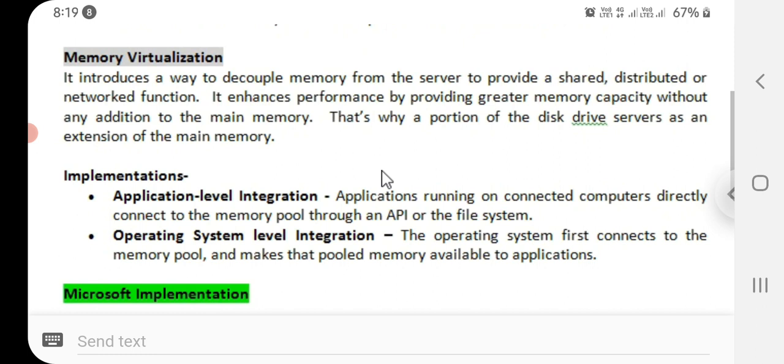So let's see the implementations. One is application level integration. Applications running on connected computers directly connect to the memory pool through an API or file system. The next one is operating system level integration. The operating system first connects to the memory pool and makes that pooled memory available to applications.